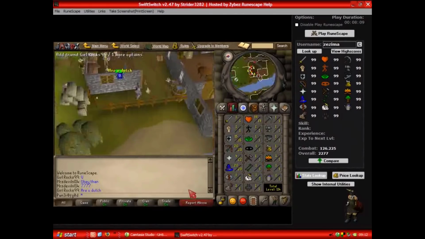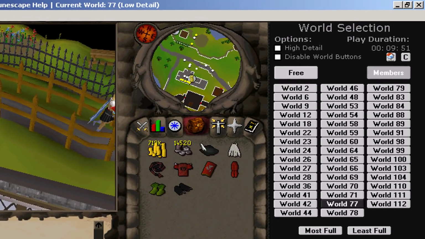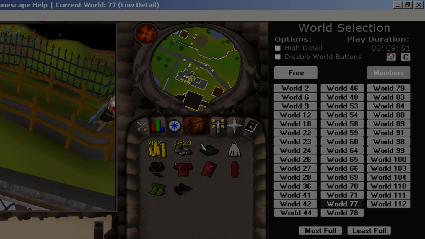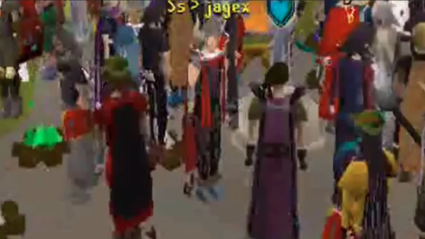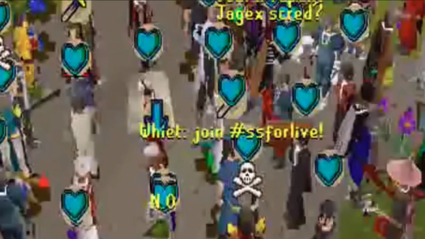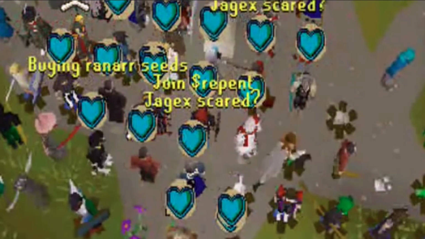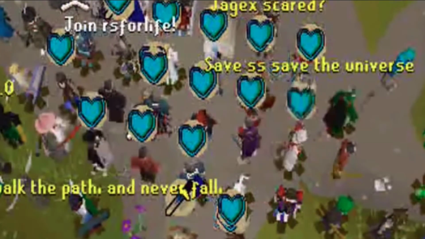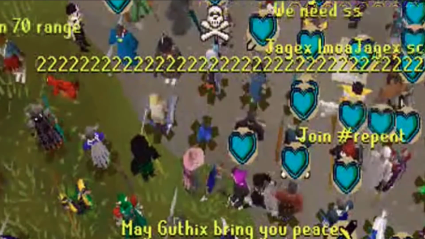SwiftSwitch was the biggest. Revolutionary for the time, they had a world switcher among many other utilities. A huge convenience, and this is where the client derived its name. It's also what caused this riot. Like RuneLite, players flocked in big numbers to SwiftSwitch because of the quality of life features it provided. Jagex, due to 2 influences, decided to make an update to Rule 7 to ban the use of third-party clients.